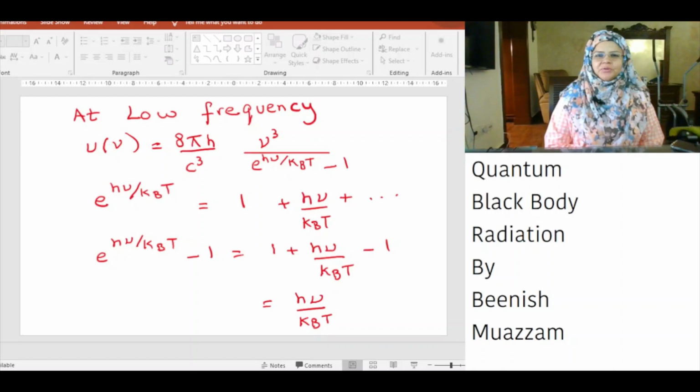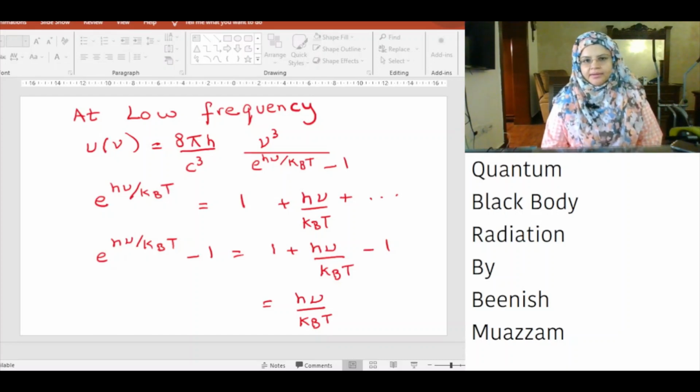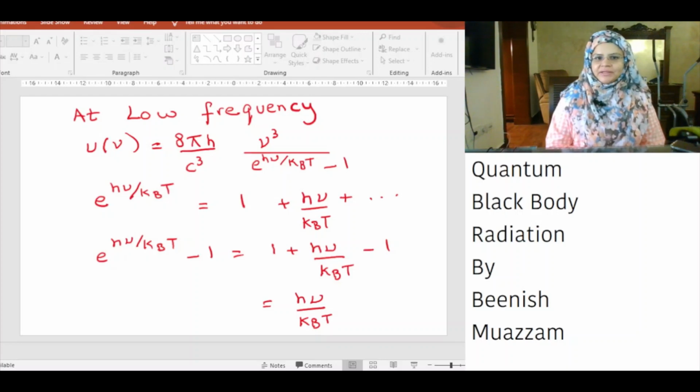U nu is equal to 8 pi h nu cube divided by c cube bracket exponential h nu over kBT minus 1. At low frequency, we can do Taylor expansion of exponential h nu over kBT and we get 1 plus h nu over kBT plus higher order terms. Therefore, exponential h nu over kBT minus 1 is equal to 1 plus h nu over kBT minus 1. 1 cancels and we are left with h nu over kBT.